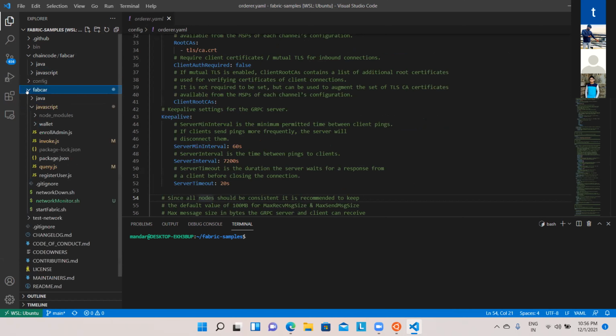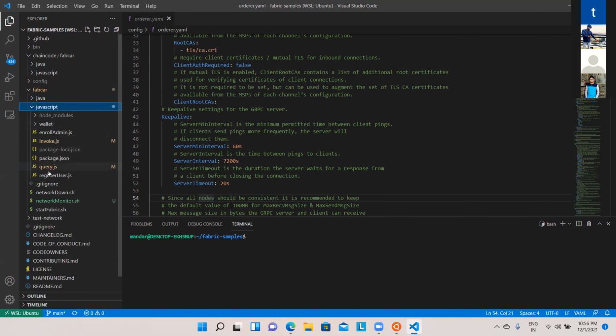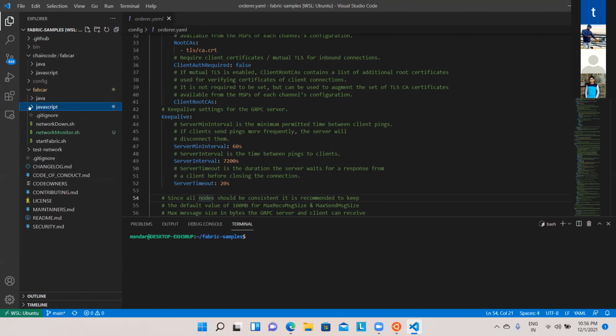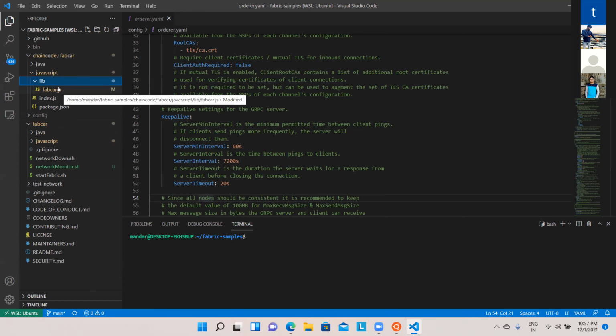Then you have this FabCar folder. Inside this FabCar folder, you will see there is a Java folder, which is not required for this demonstration, but there is a folder called JavaScript. Inside that, you will see certain other files, which we'll talk about after a couple of minutes. Out of all these things, right now there are two files which are important before we take it to the next level. Inside the chaincode, we are going to have, let's say, the contract. If you go to JavaScript and inside that go to lib, there is one file called fabcar.js.